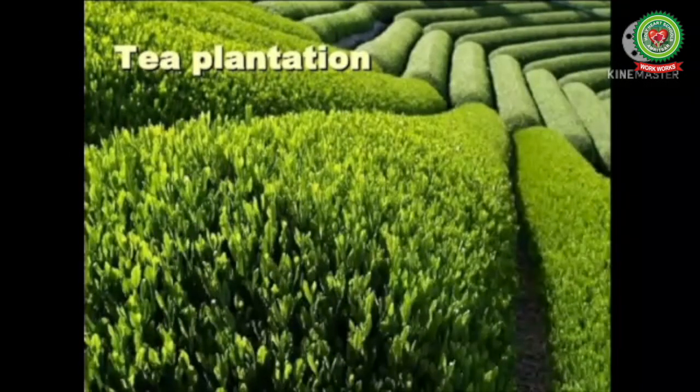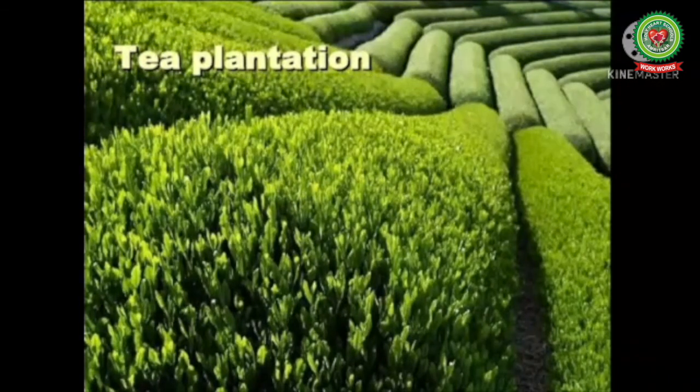Let's discuss. Plantation type of farming was introduced in tropical and subtropical regions by the Europeans. The plantations are generally large land holdings and follow the system of monoculture, that is, production of one crop on a perennial basis.